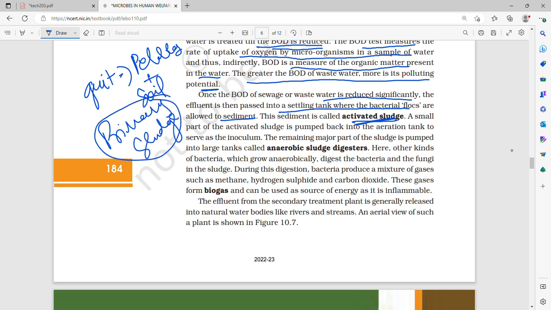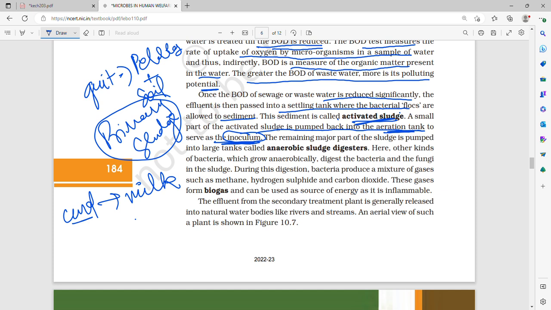Whereas now the sediment where the bacterial flocks are allowed to sediment, this bacterial flock sediment is called activated sludge. A small part of the activated sludge is pumped back into the aeration tank to serve as inoculum. So now you saw what is inoculum or starter, right? Where you used to take 1 or 2 spoons of curd and put it in milk, and they used to multiply rapidly at a suitable temperature. Similarly, this small amount of activated sludge, which contains flocks of bacteria, is pumped back into the aeration tank, and it serves as inoculum or starter.